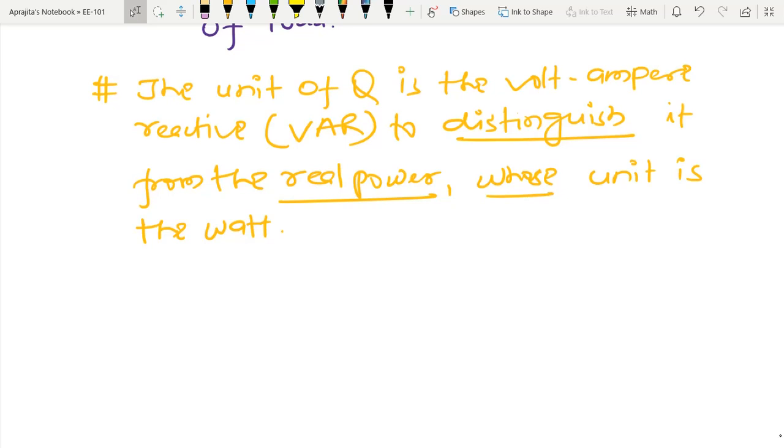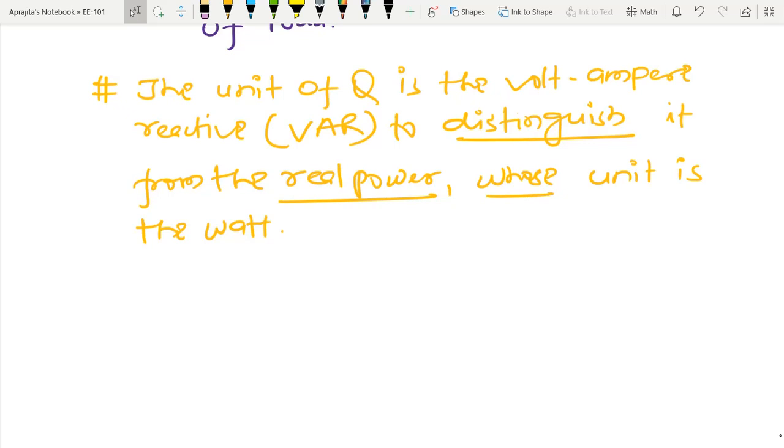In the same way, the reactive power is being transferred back and forth between the load and the source, and it represents a lossless interchange between the load and the source.